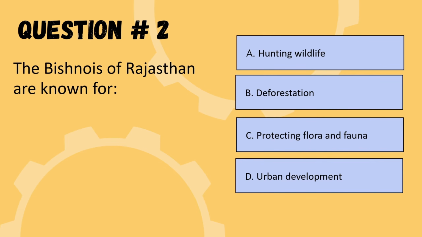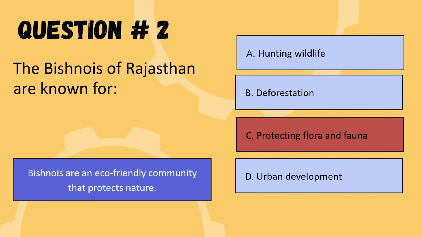Our next question is, the Bishnois of Rajasthan are known for. Options are hunting wildlife, deforestation, protecting flora and fauna, or urban development. So the correct option is protecting flora and fauna. We are moving to the next question.